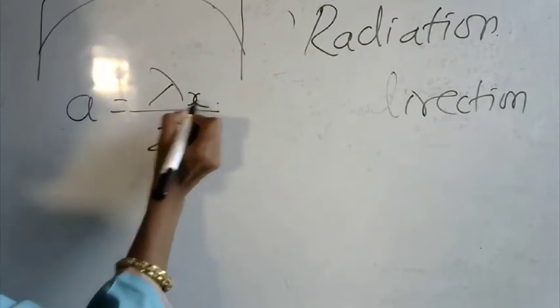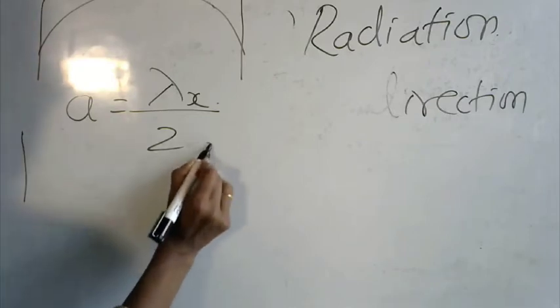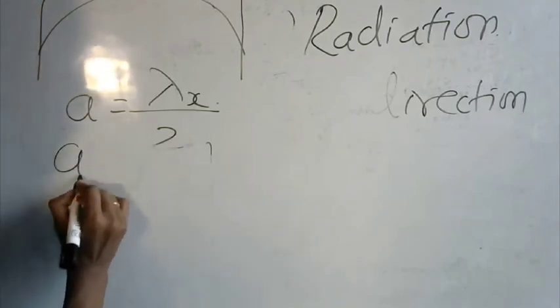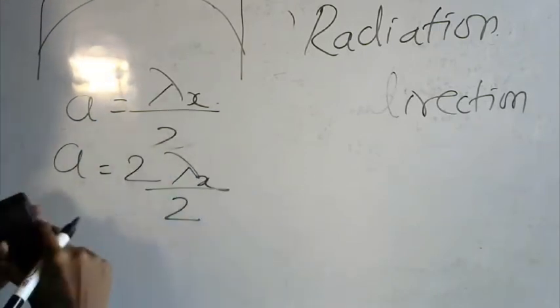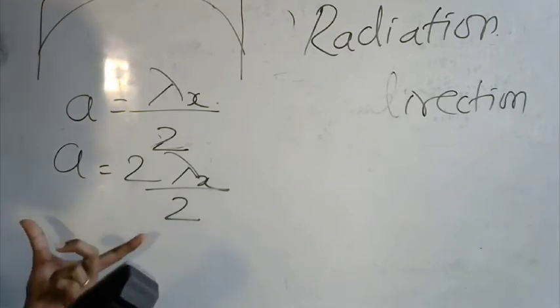I will put it as x here. The next possible wave, if the wave forms a pattern like this, I can put it as A is equal to 2 lambda x by 2. This is based on the stationary wave equation. You can see it in your class 12 book also.